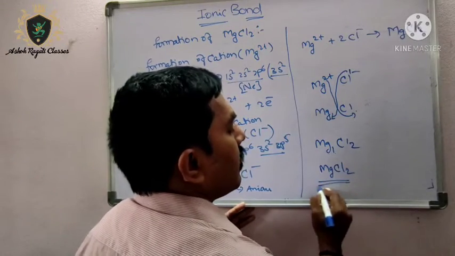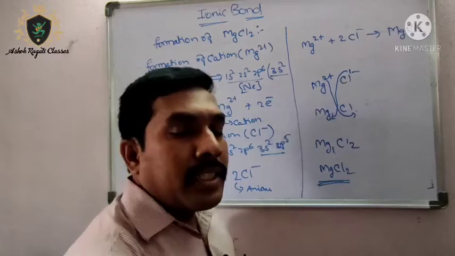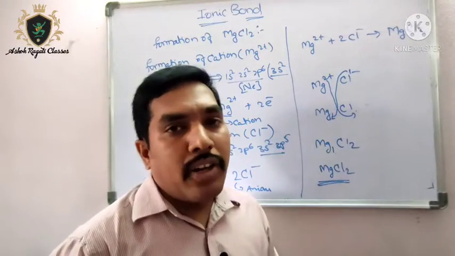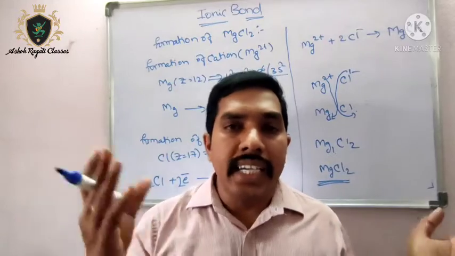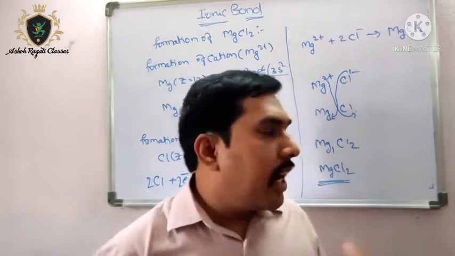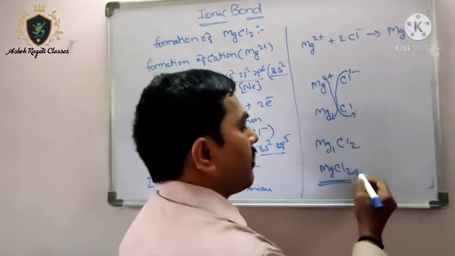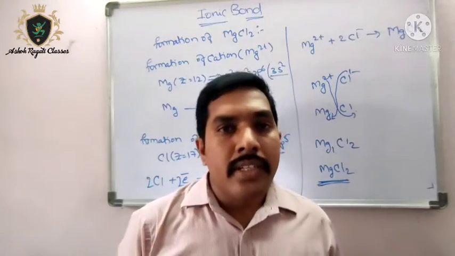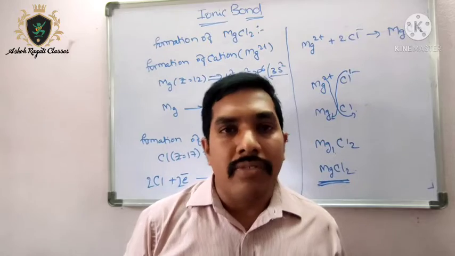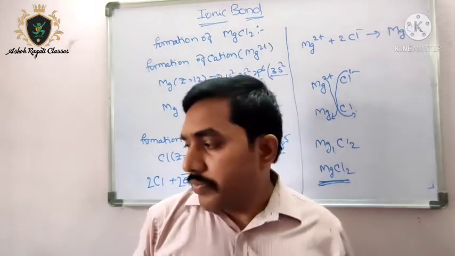In this way you write the chemical formula for ionic compounds: always write the cation first, then the anion, exchange the powers, and give the final formula. So this is MgCl2.